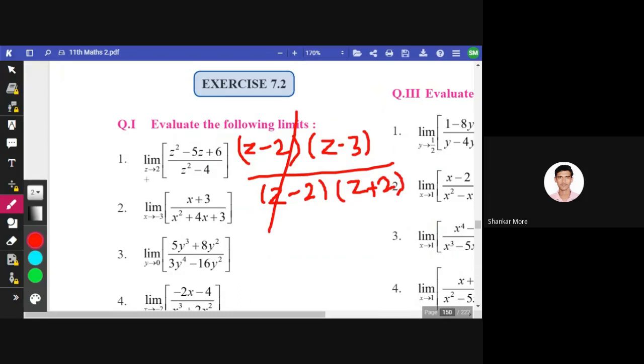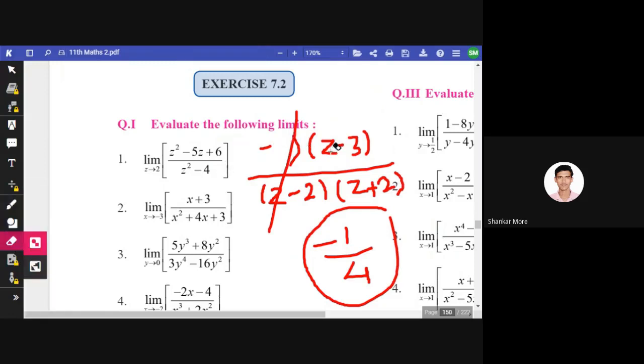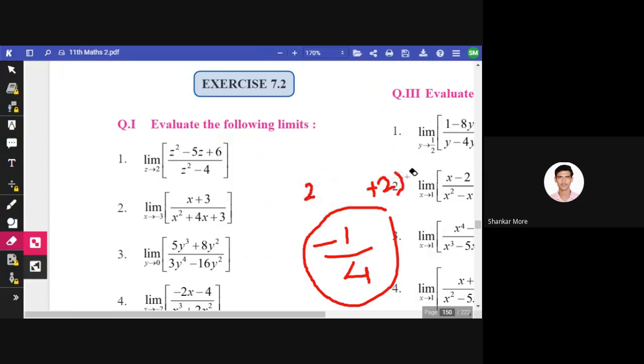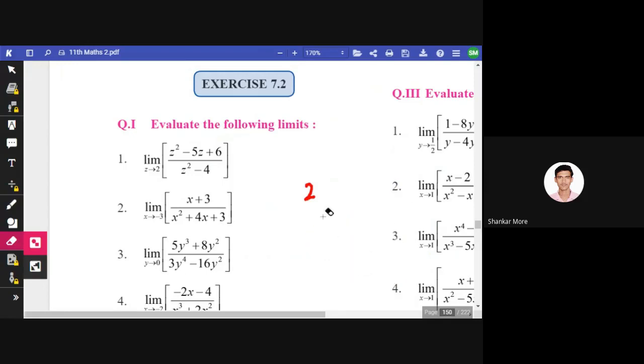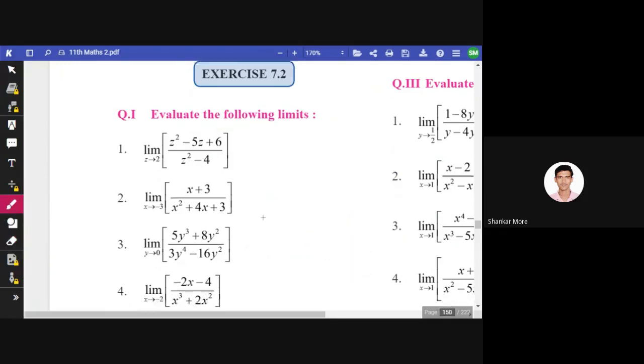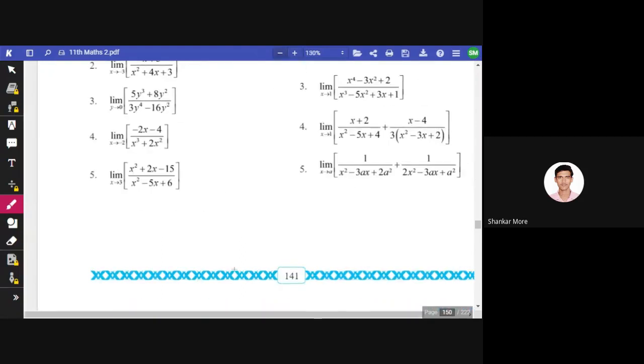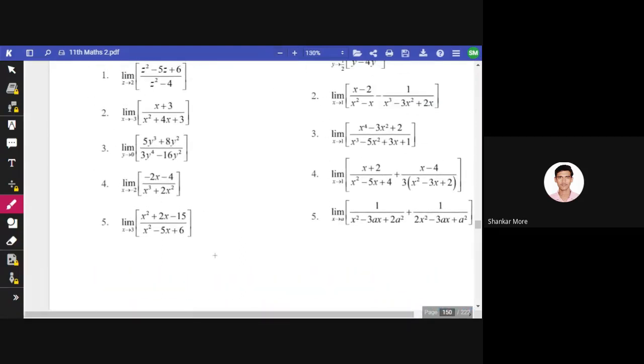Now we can put the value of z equals 2. So -1 divided by 4 should be the answer for the first one. -1 divided by 4 is the answer for the first one. Okay, good. So we'll take one or two examples. With that, our practice set exercise 7.2 will be completed. What you have to do in this practice set is find the common factors and cancel them out. You will get the answer in a straightforward way.